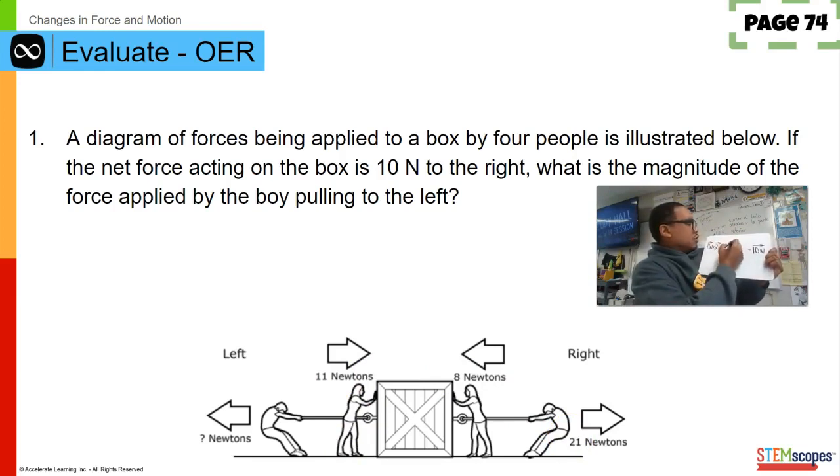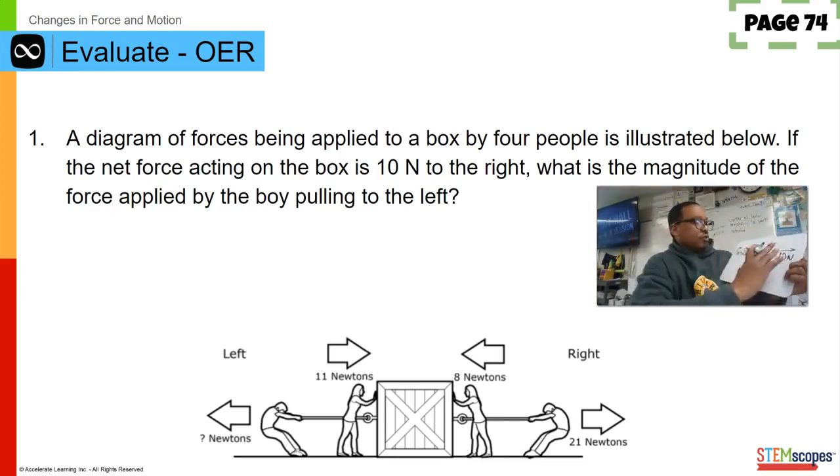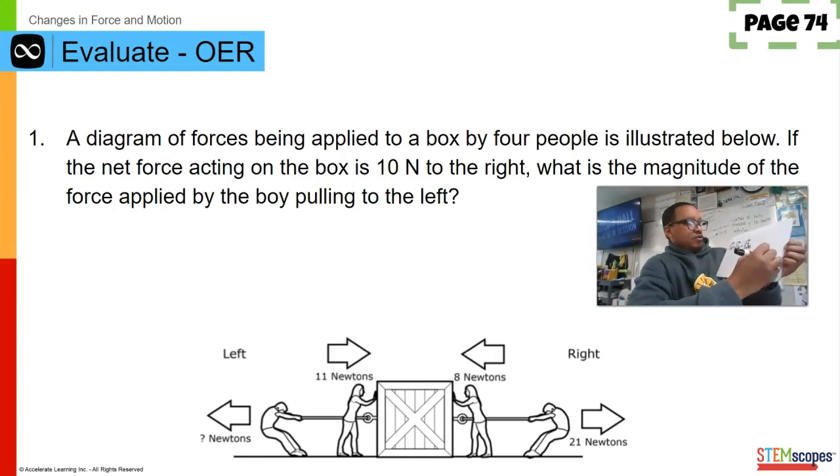And that is 32 newtons to the right. Are we good with that? 32 newtons to the right. So I'm gonna just put this down here. 10 newtons to the right. That is what we got to end up with.